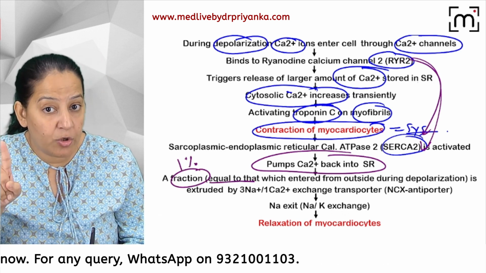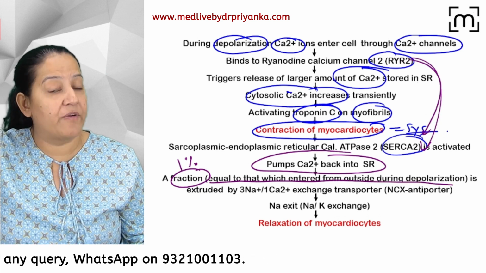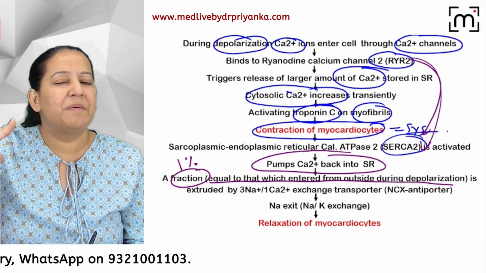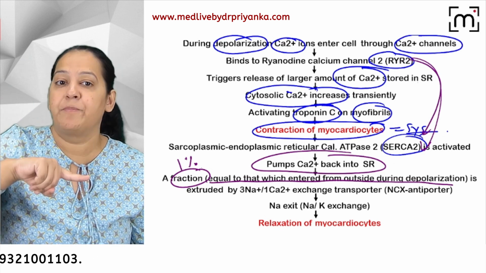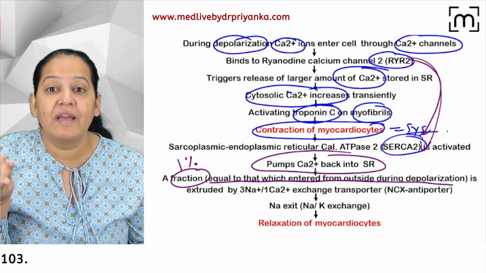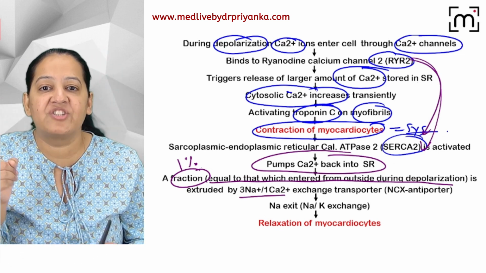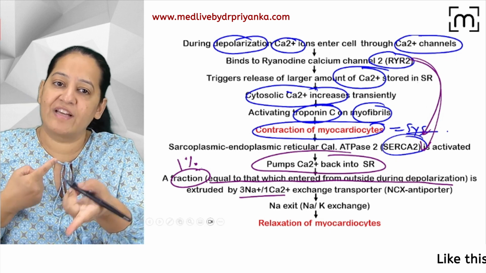1%, equal to what has entered via depolarization. Don't say the percentage, I'm saying say little word. The exact amount which is entering via depolarization, how will it be balanced? It will be balanced by going out in exchange of sodium. So it will go out in exchange of that.